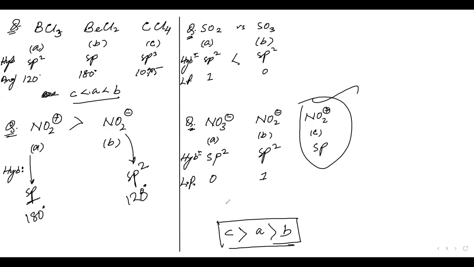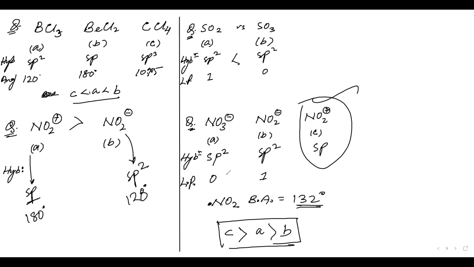Just one more thing: sometimes in competitions you will get NO2 in this sequence, and you cannot find the actual hybridization for NO2 because it is an odd electron species. It does not have a hybridization you can find easily. So just remember that the bond angle of NO2 is 132 degrees.